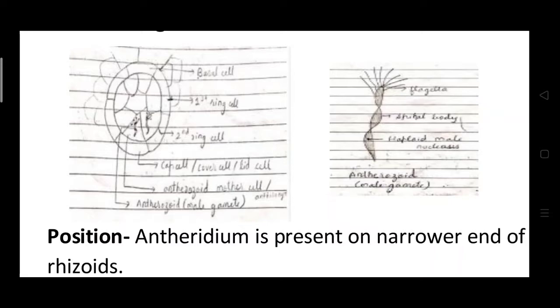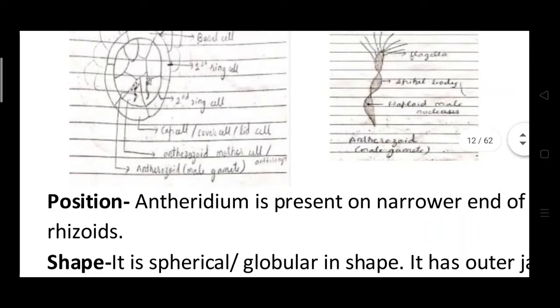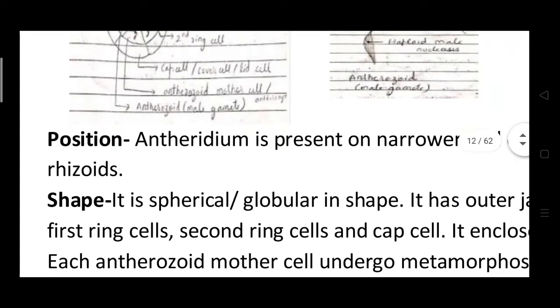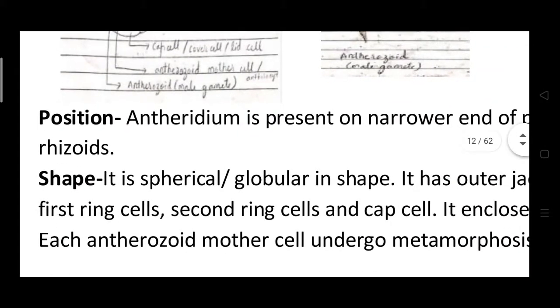In that there are spiral bodies, with a single nucleus and many flagella. This antheridium is present on the narrower ends of the prothallus body.